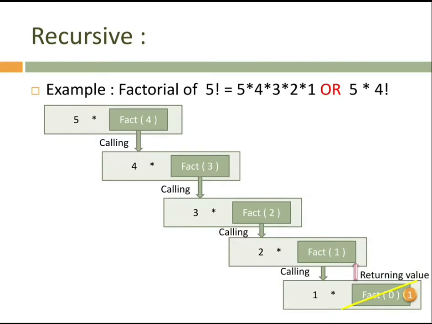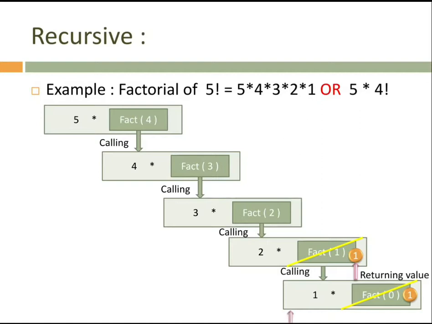That is, we are returning to fact of 1 a value that is 1, which is placed on top of fact of 1, because we are multiplying 1 into 1. And then, now fact of 1 receives value 1 and we are going to multiply it with 2. 2 into fact of 1. Fact of 1 contains 1 now. And then we are going to multiply 2 into fact of 1, that is 1. Then 2 into 1 is 2.